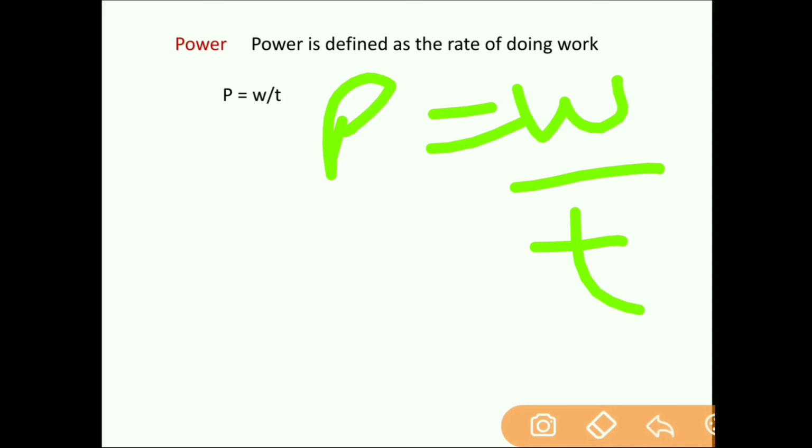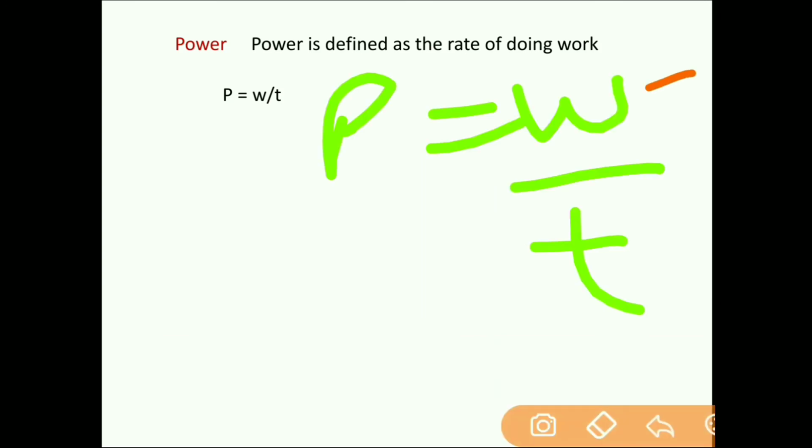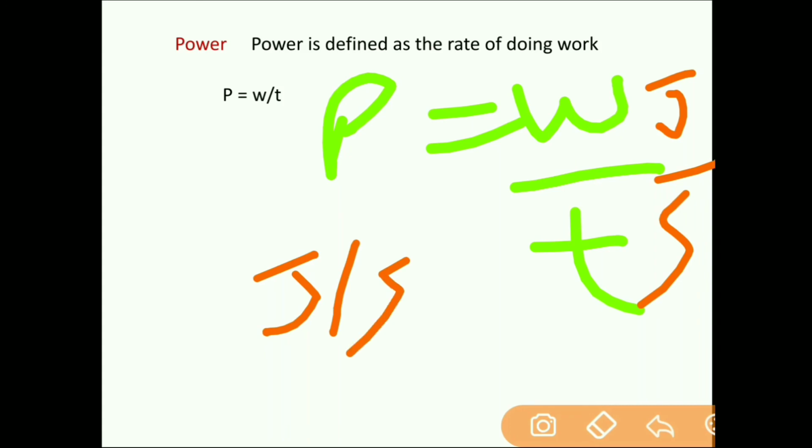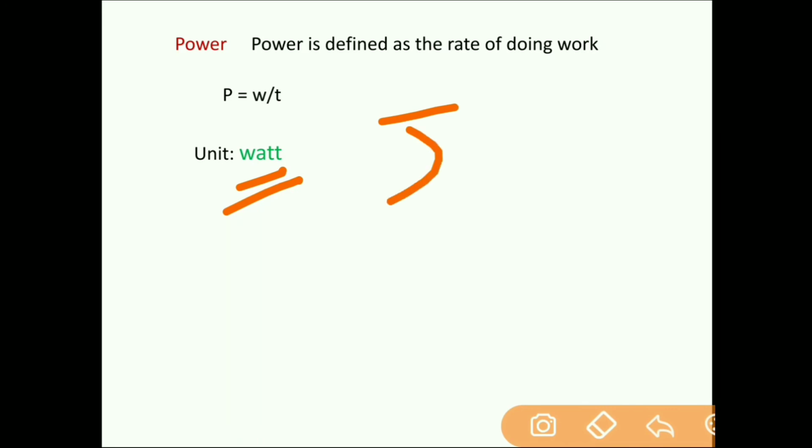Its unit is, okay, the unit of work is joule. The unit of time is second. So what will be the unit of power? The unit of power will become joule per second, but in short we can also say it as watt. The unit of power is joule per second or watt.